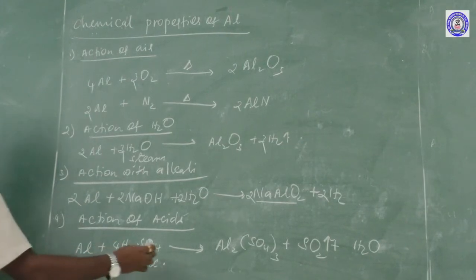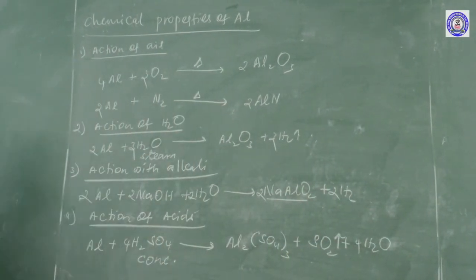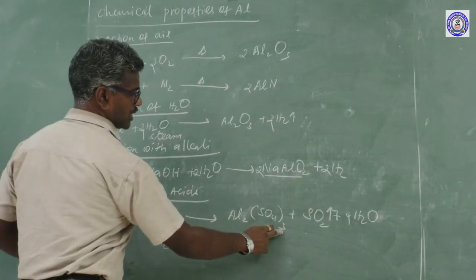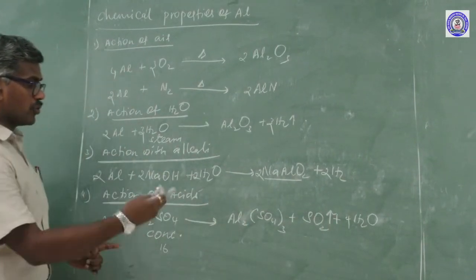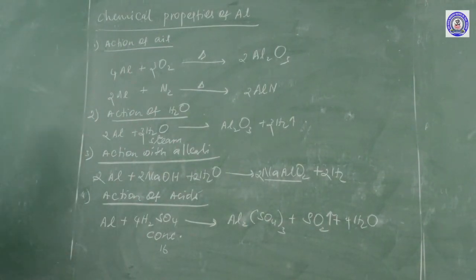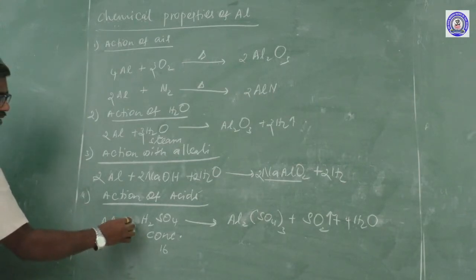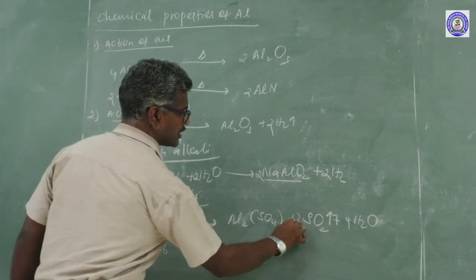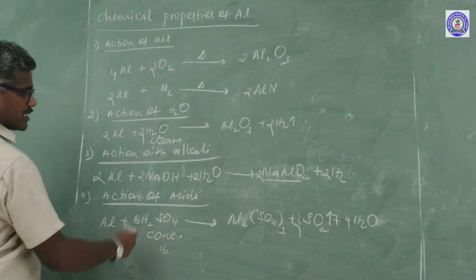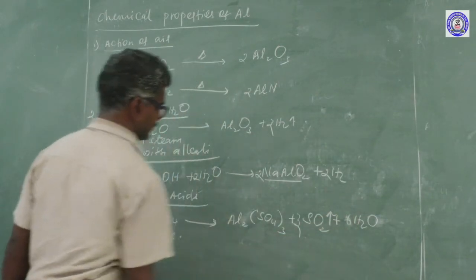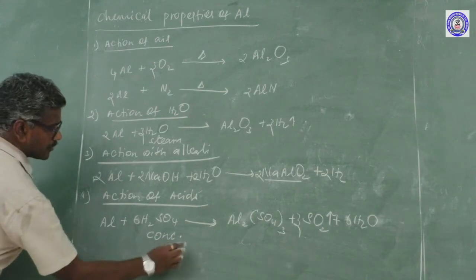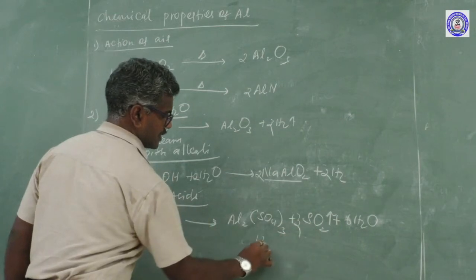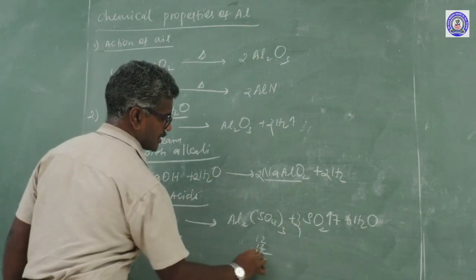So 4 sulfur, 4 hydrogen. How many oxygen? 16 oxygen. Here it is 12. 16 and 4, that is 20. The equation is not balanced. So how to increase to an even number? 6. Here already 3 oxygen. How many hydrogen? 12 hydrogen. How to write? 6. How many oxygen? 24 oxygen. Here 12, 6, and another 6 makes 12.